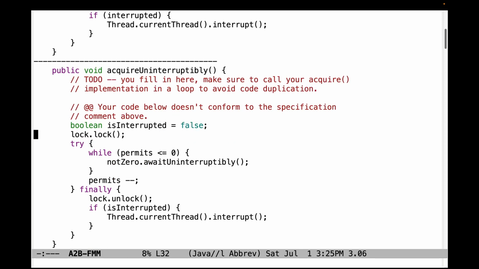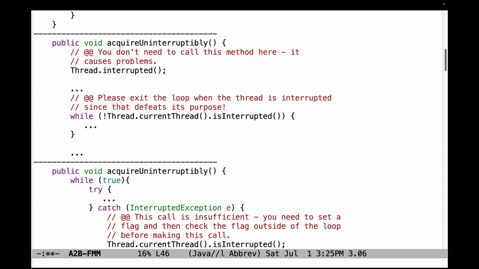Got some other problems here with acquireUninterruptibly. This code does not conform to the specification comment above. You need to make sure that you call the acquire implementation in a loop. So call your acquire implementation in a loop here to avoid code duplication, and that's not what's being done here. It's duplicating the code, and of course will also fail the tests.